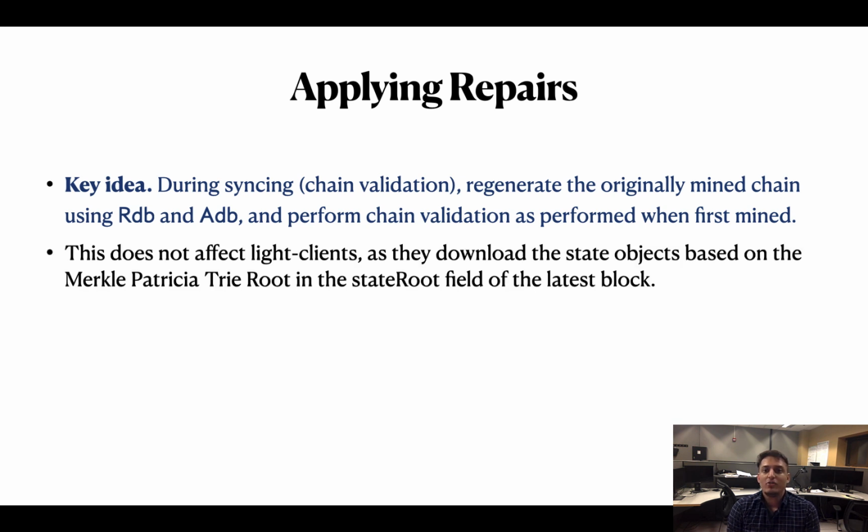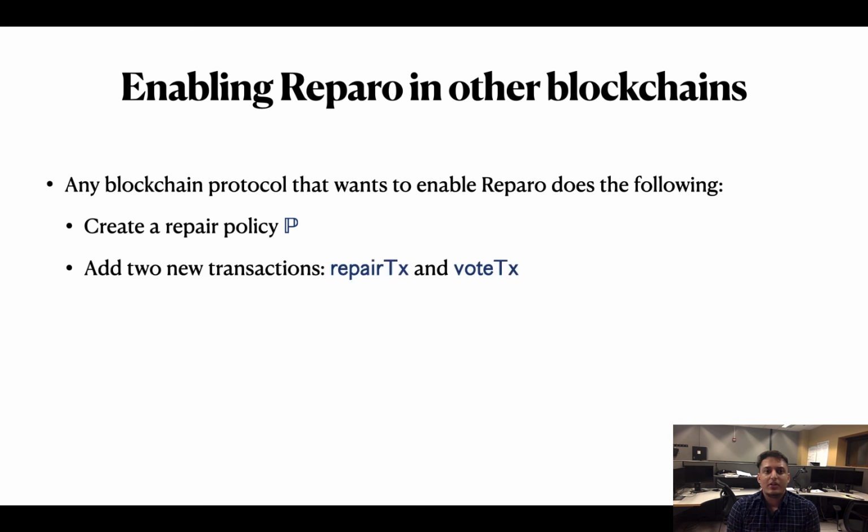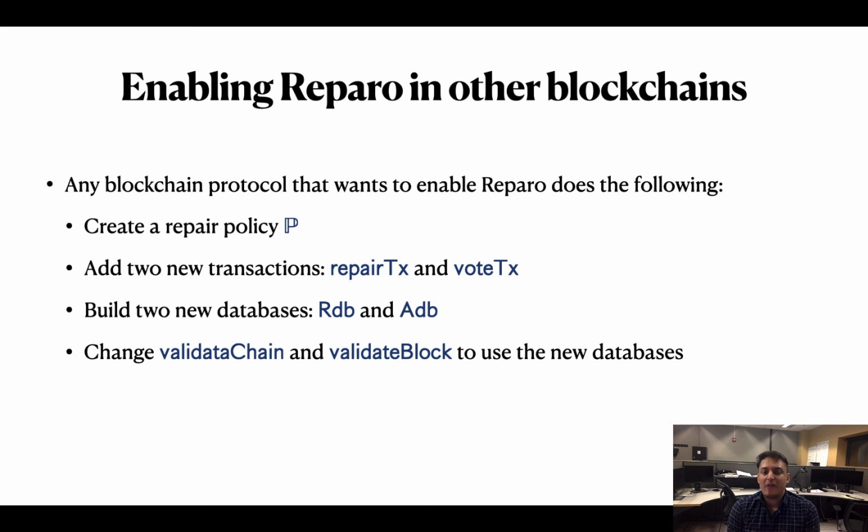This technique also favors the light clients as they download the state objects based on the Merkle-Patricia trie root in the state root field of the header of the latest block. In general, any blockchain can implement Reparo by building a repair policy and then introducing two new transactions that allow anyone to post repair-related transactions, and then maintaining databases for Reparo, and finally overriding the validate chain, validate block, and validate transaction methods of the underlying blockchain.